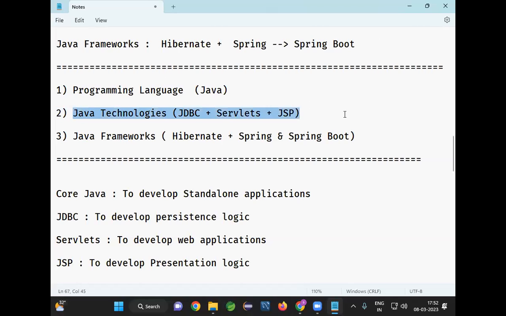So many projects were developed from 1995 to 2000, 2001, 2002. In 2001 and 2002, people realized that for the last 7-8 years, we have been developing several projects. Whatever code you are writing in your project, the same code I am writing in my project also. That person is also writing the same code, and she is also writing the same code in her project. If you take 10 people from 10 projects, everybody says I am writing the same code, you are writing the same code, everybody is writing the same code in every project.